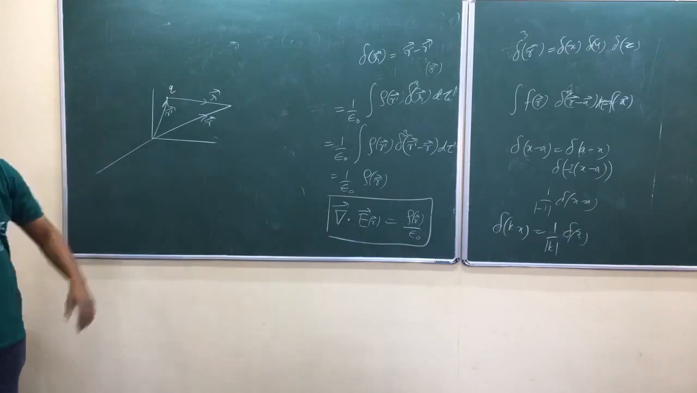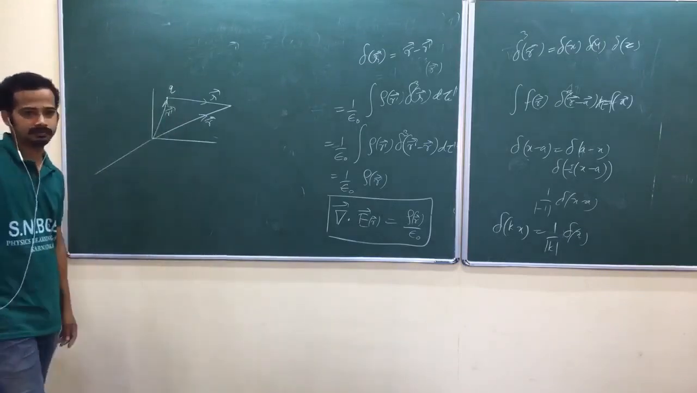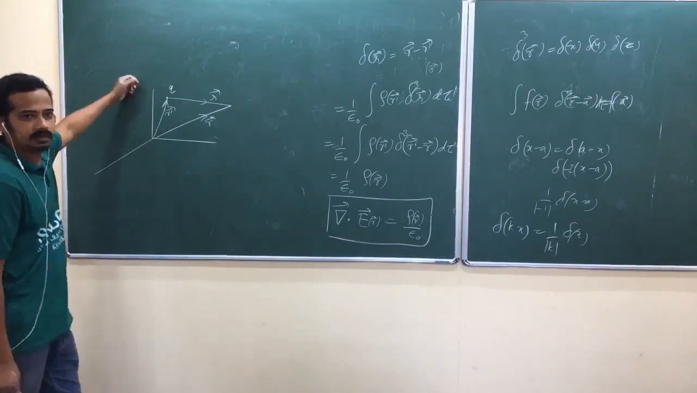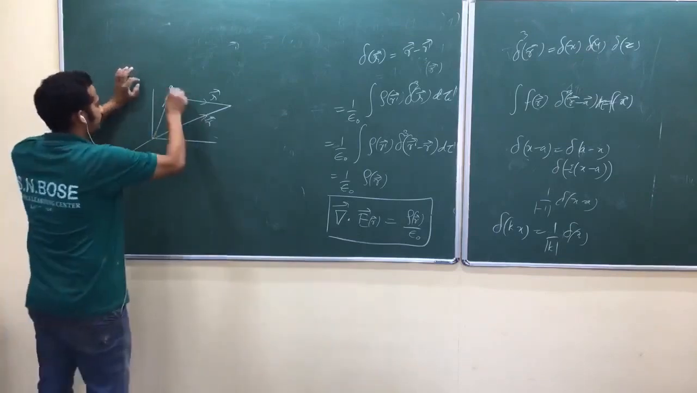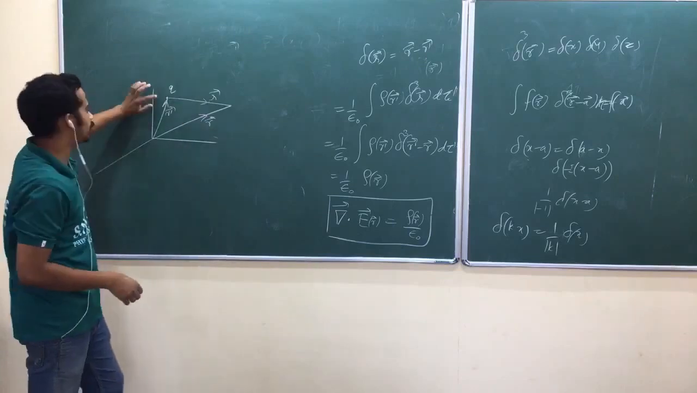Or at least tell me what is the divergence of electric field for this particular problem. Electric field will diverge from this charge, am I right? Divergence should be 0 everywhere except at this point.